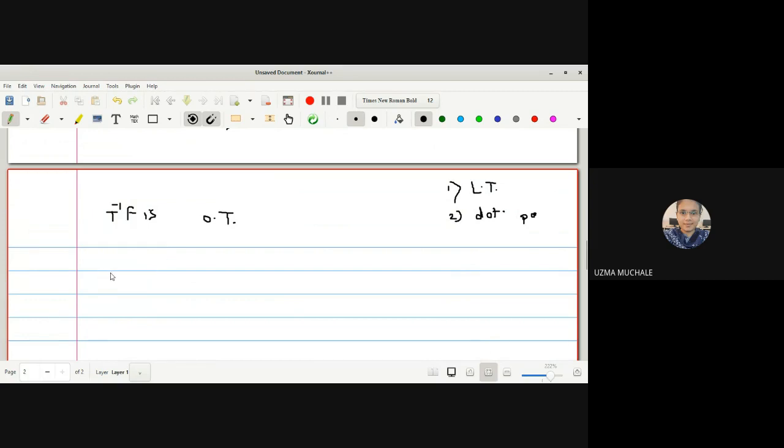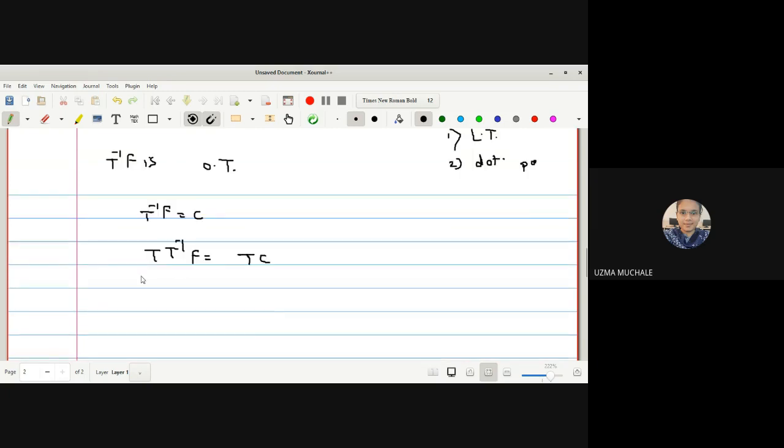Okay. So if T inverse f is an orthogonal transformation, can I write this as T inverse f is equal to C? Yes, ma'am. Okay. So if I operate T on both sides, what result do I get? T inverse f is equal to TC. Okay, operating T on both sides. What is the result of T T inverse? It is identity, into your isometry f, is equal to TC. That is f is equal to T composite C. So here we have proved that f is equal to TC.